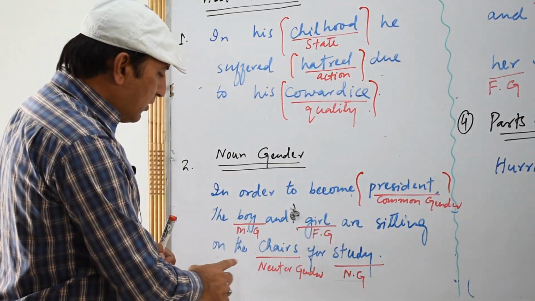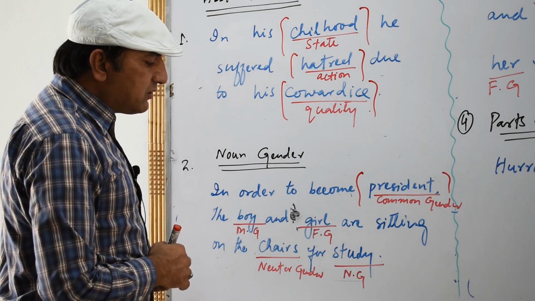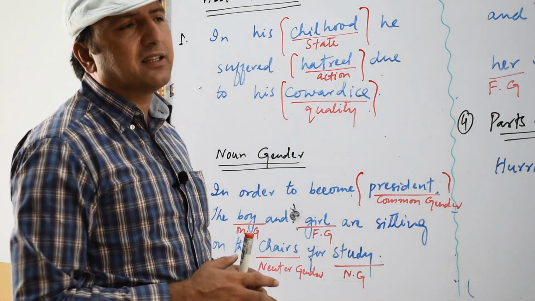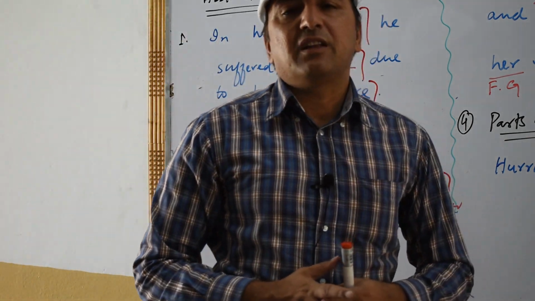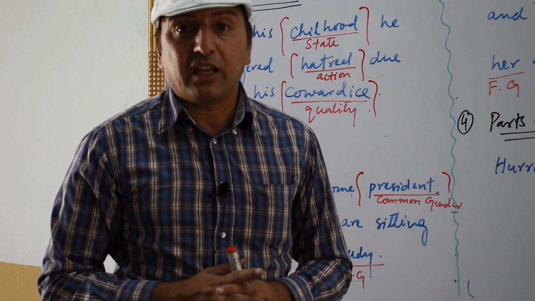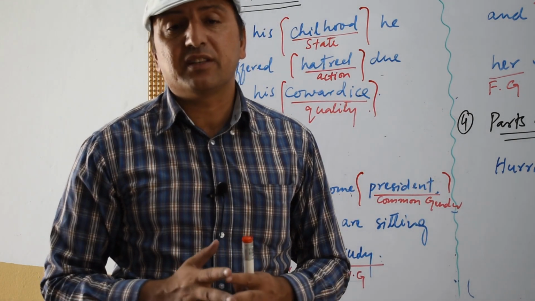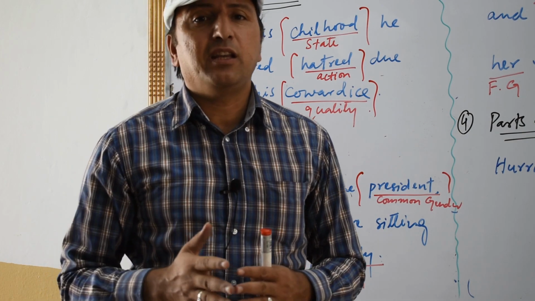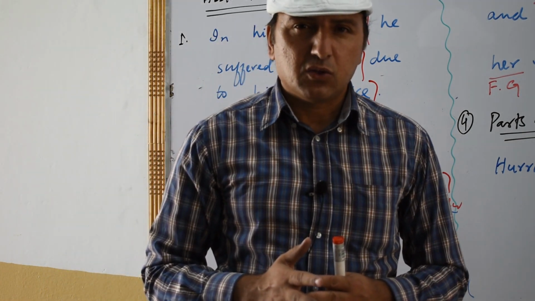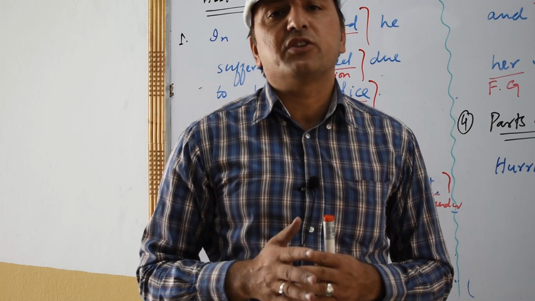Are sitting on the chairs. Now you see, chair basically means a non-living thing. It is a thing, it is not a person. So it is inanimate, non-living. So non-living comes in neuter gender.